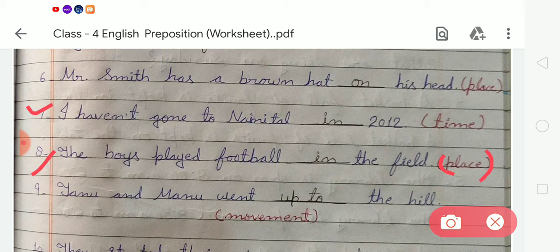I-N, in. And now next, number 9, Tanu and Manu went blank the hill. Here the kind is preposition of movement. So we have to write up to the hill. Tanu and Manu went up to the hill.